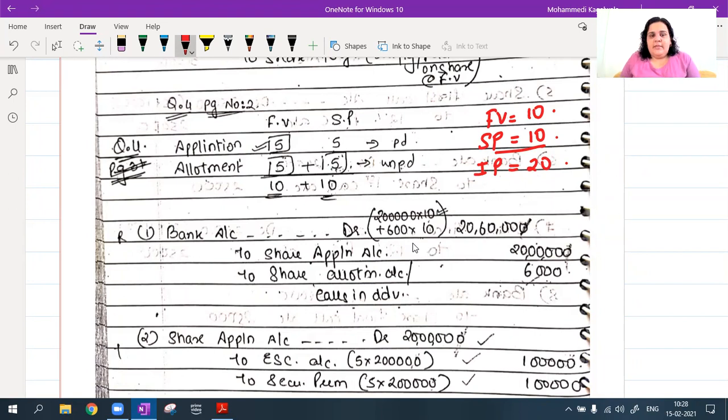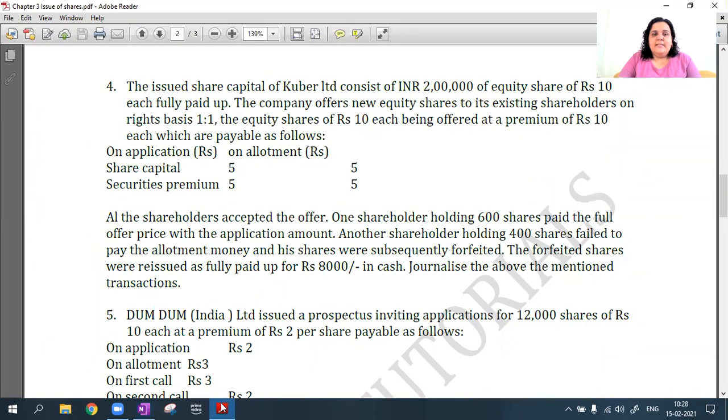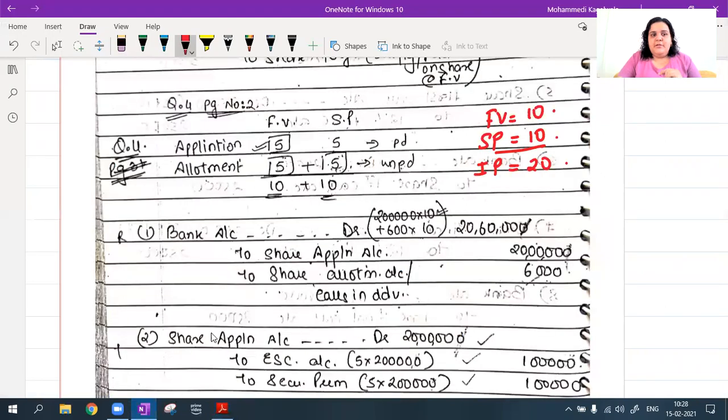So 2 lakh into 10 plus there is one person who at the time of application itself is paying me the entire amount. So that person is holding 600 shares. He is paying me the full offer price with the application amount. That means he is paying me my allotment money also now only. Okay, so I have to account for that because in the bank I'm going to get an additional amount.